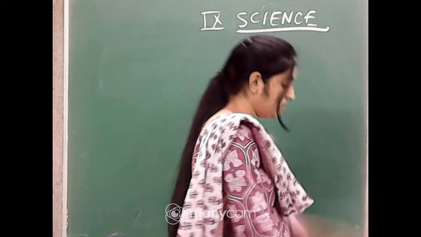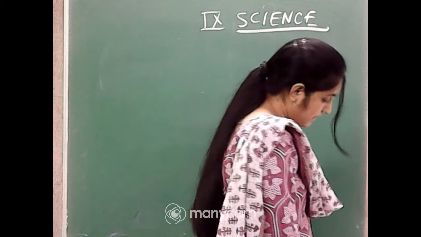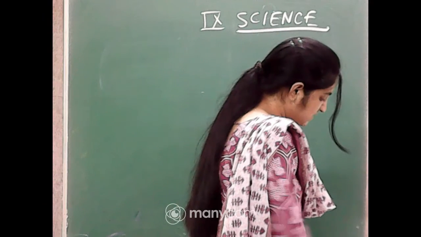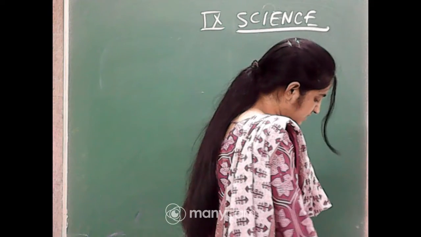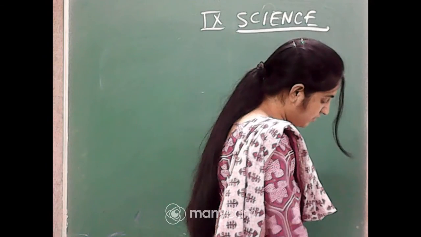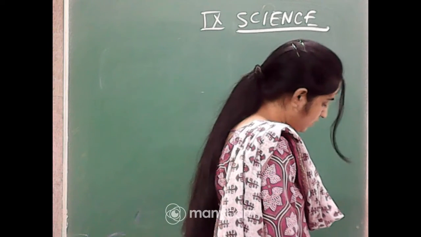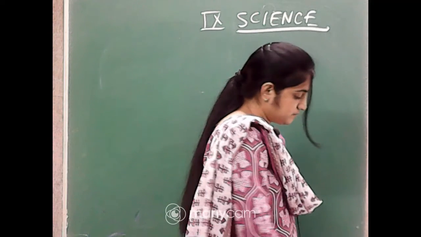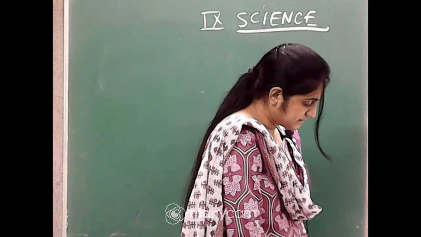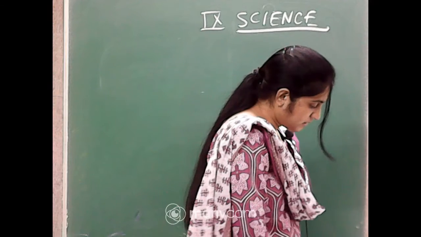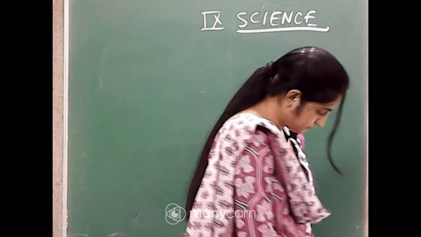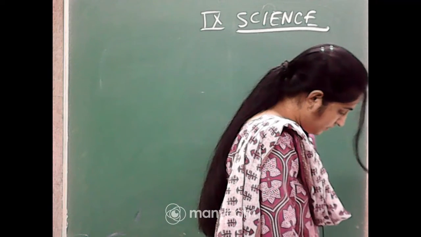So today we will revise the first chapter, that is the cell chapter. Only one chapter's exercise is left, and I will complete that one, don't worry. Let's start from the first topic, the fundamental unit of life.